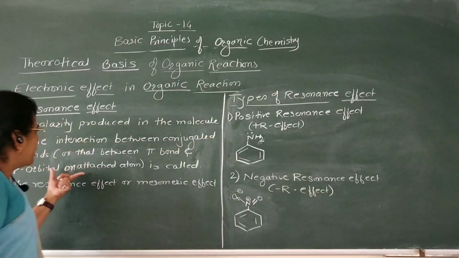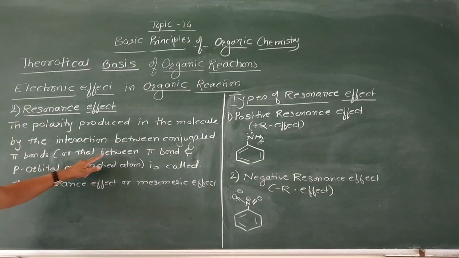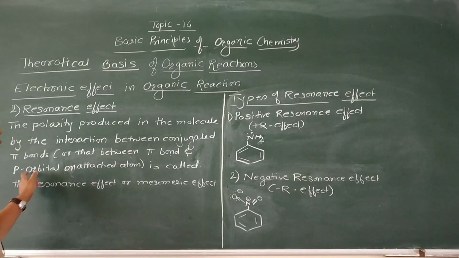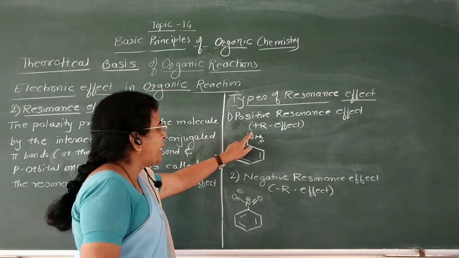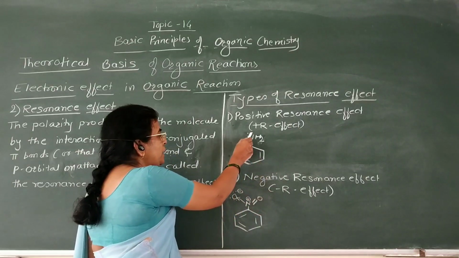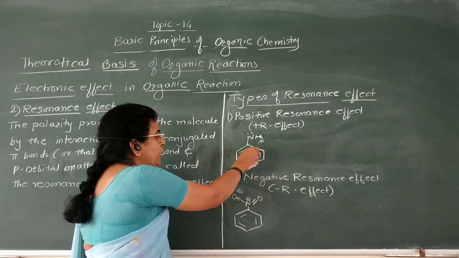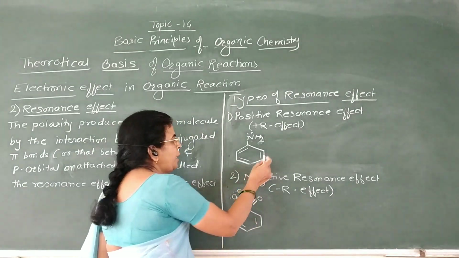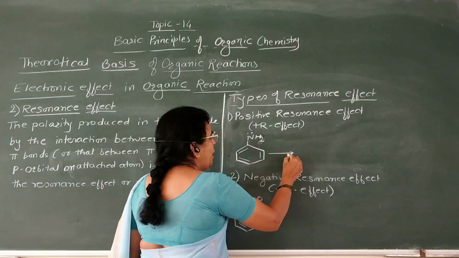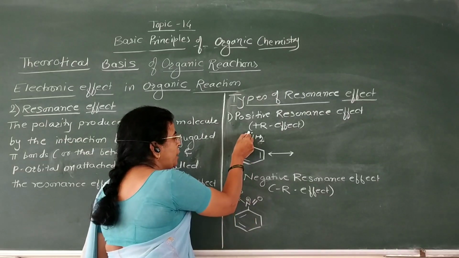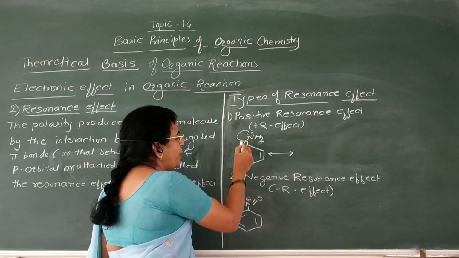Therefore we have written here, or that between pi bonds and p orbital on attached atom. Now these are p orbital electrons of the attached atom, that is the nitrogen atom. These electrons are conjugated with this benzene ring. Now this NH2 group is an electron donating group, therefore it gives electrons to the benzene ring.